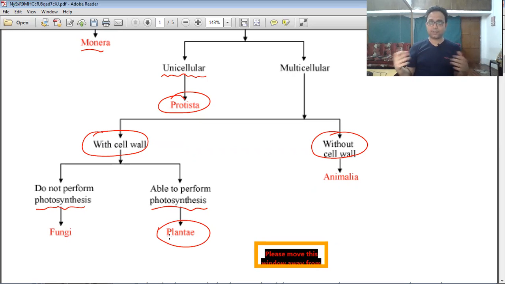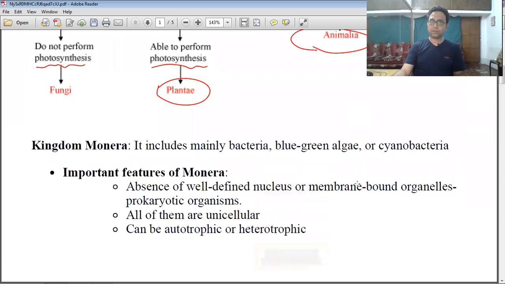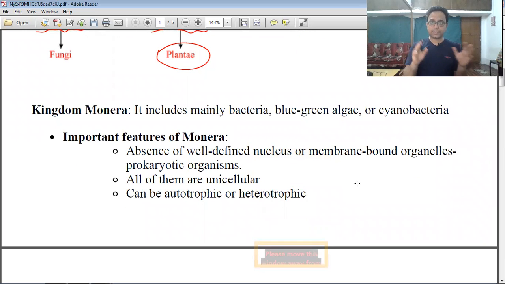But animals, like human beings, have cells that are multicellular and eukaryotic, but we have no cell wall. So without cell wall, the Animalia is there. One by one, we discuss the five kingdom classification in some detail, their characteristic features and their examples. First of all, the kingdom Monera.